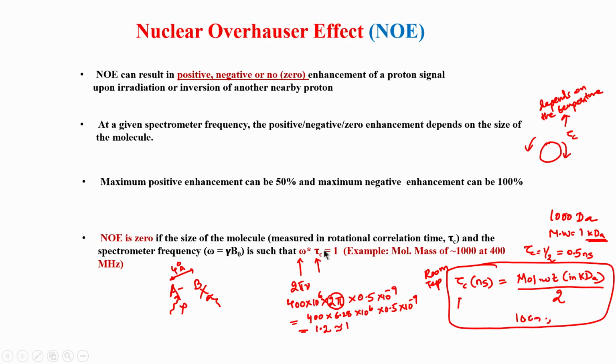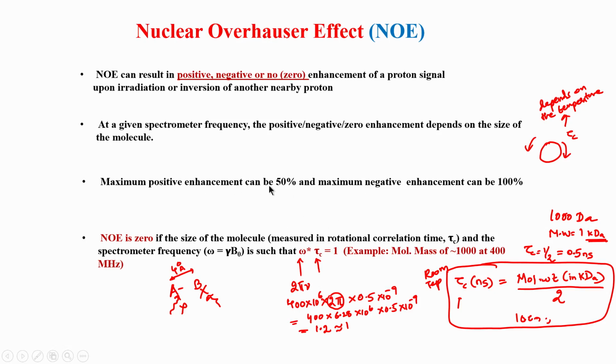So, let us say that I cannot change the temperature beyond a certain range, and let us say that I cannot even change the spectrometer, I have only one spectrometer in my lab, then what do I do? Then for that you will have to go to another experiment, an alternative to NOESY called ROESY, which we will see later after this NOE experiment, but that is another alternative which we can use if you cannot do NOE because of this constraint.